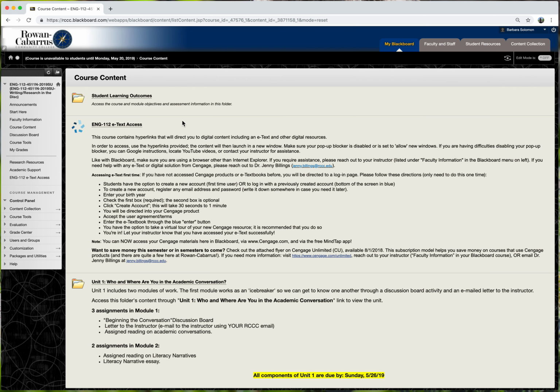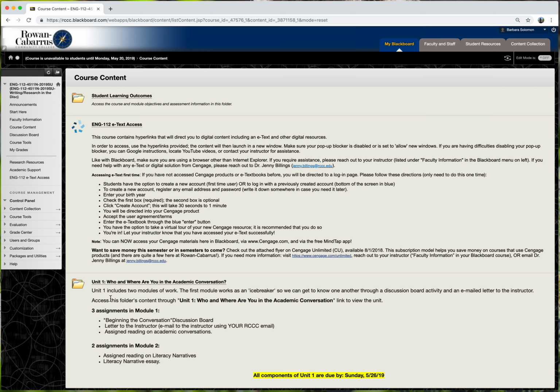And then you'll also have access to this link, which will take you to the Cengage eText, and this is where you need to set up an account so that you can have access to the textbook. So once you set up that account, if you're a new user, you'll have access to all the chapters that are linked in the course content. There are a total of 4 units for this course, and the first unit will open up once your EVA assignment is successfully completed. So if you don't see Unit 1, that means that you need to go back and make sure you've actually completed the EVA assignment.